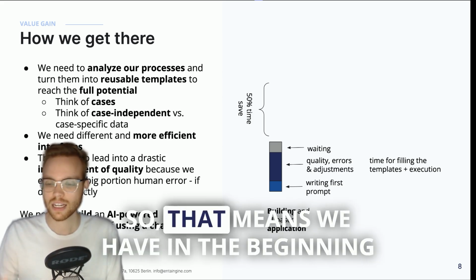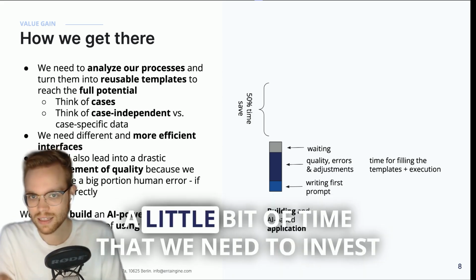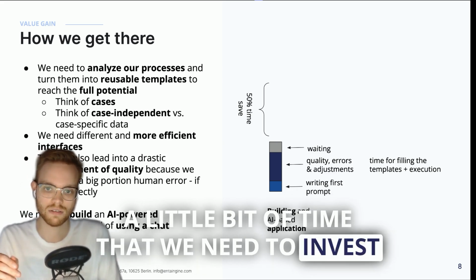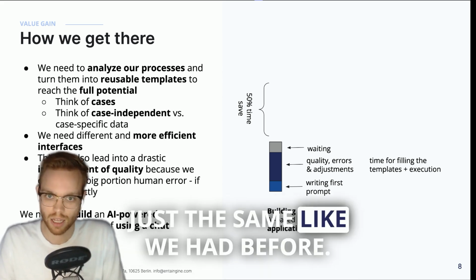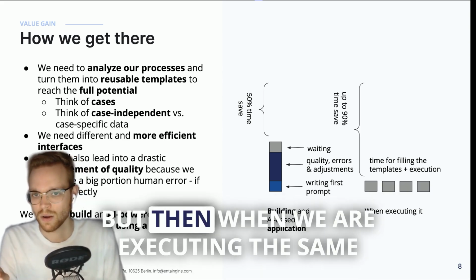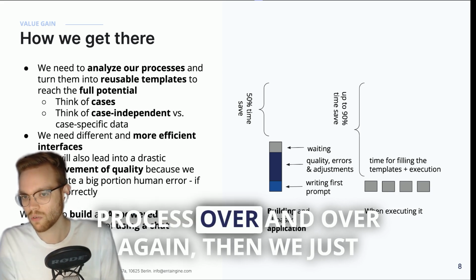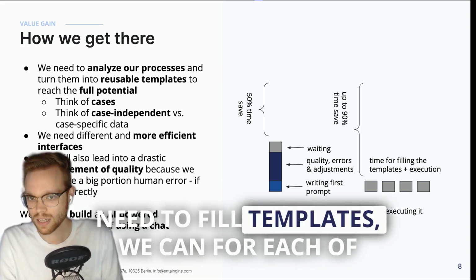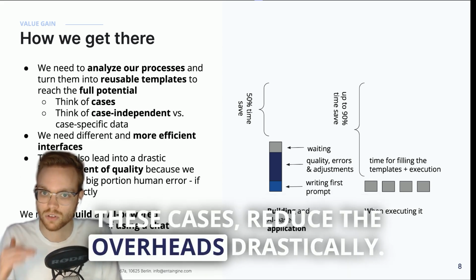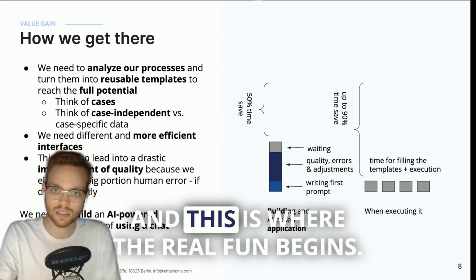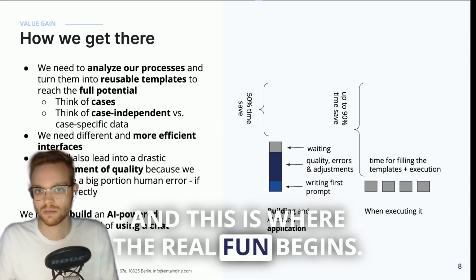That means in the beginning we need to invest a little bit of time in building the AI-based application, which is the same as we had before. But then when we are executing the same process over and over again and we just need to fill templates, we can reduce the overhead drastically for each of these cases. And this is where the real fun begins.